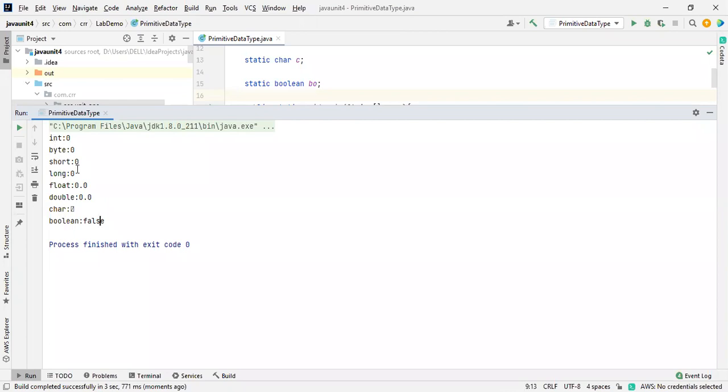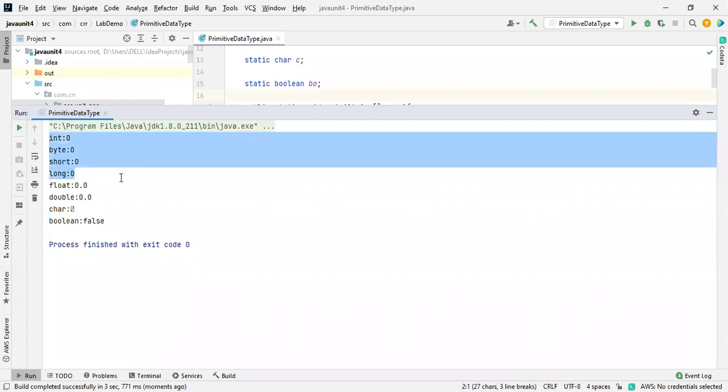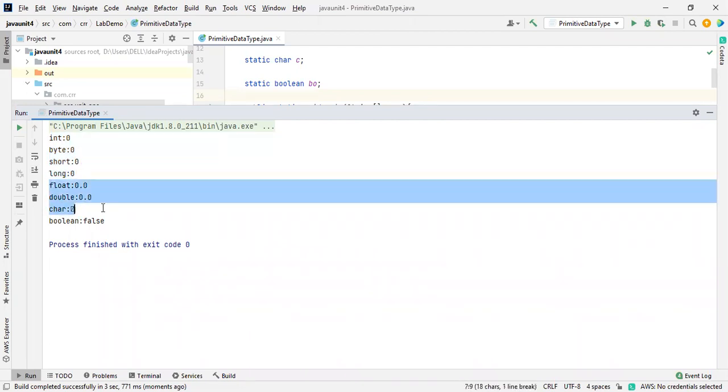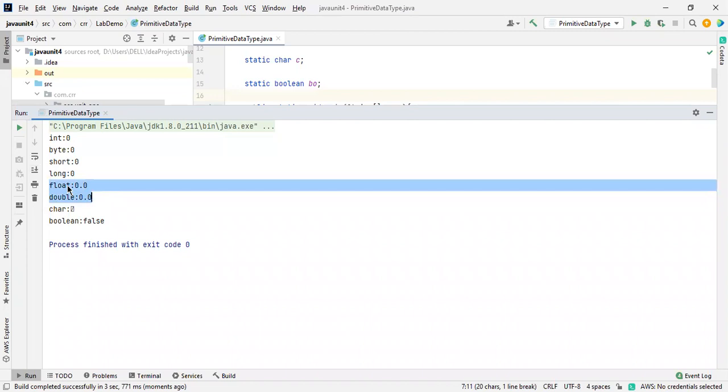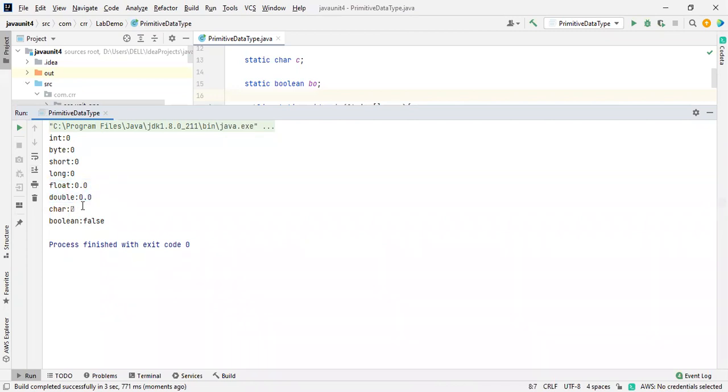So integer types, everything belongs to the same category. Everything gives you a 0 value. Double and float also belong to the same category. Character is somewhat different. It belongs to the string category actually, but only a single character is allowed. Boolean is like we have true and false. So by default, it gives us a false value.